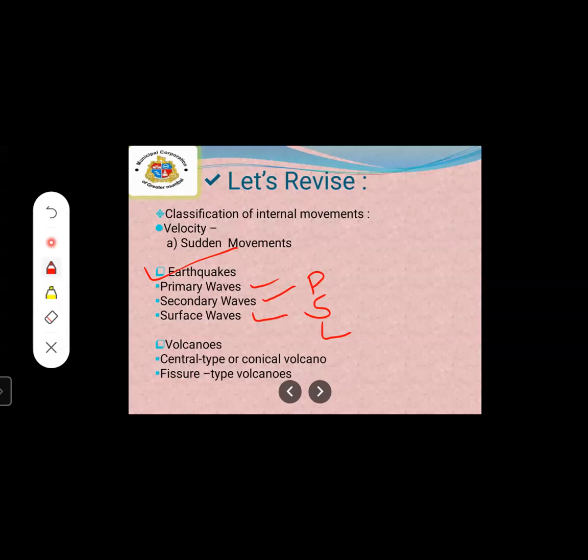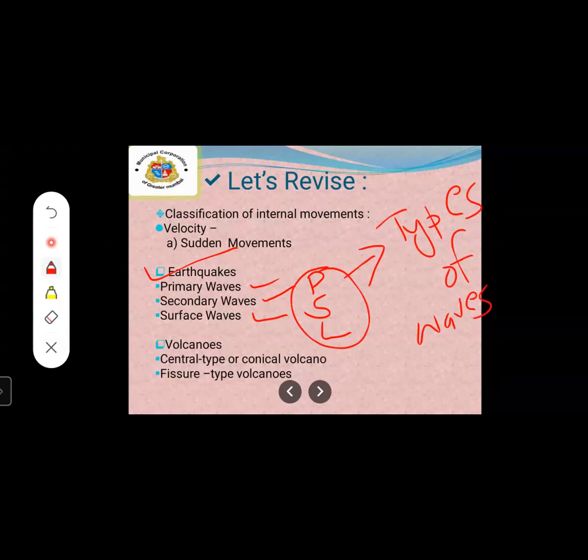The types of seismic waves in an earthquake are P, S, L: primary, secondary, and surface L waves. These three letters you have to keep in your mind in the types of waves. And with a proper diagram, you are going to explain the types of seismic waves.